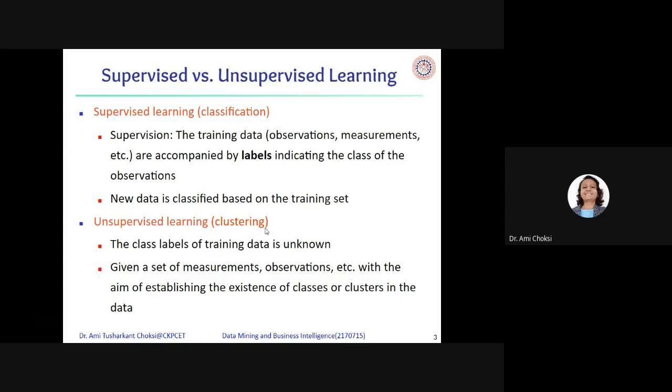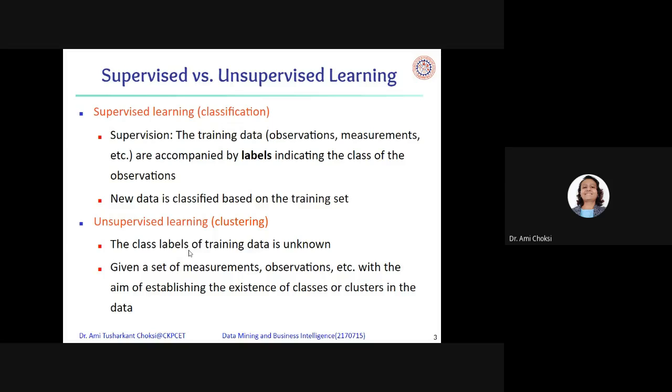New data is classified based on the training set. Unsupervised learning, that is clustering. The class labels of training data are unknown. When we say classification, it is supervised, where labels are there, right? What do we mean by labels? If we want to classify fruits, we can say this is mango, this is banana, this is apple. It is already given as the label. But for unsupervised learning, the labels are not there.